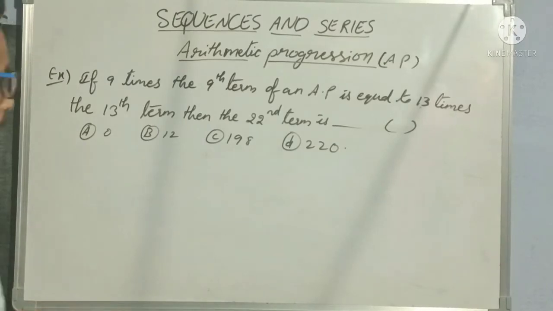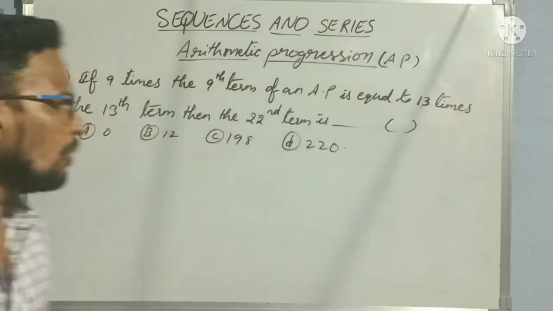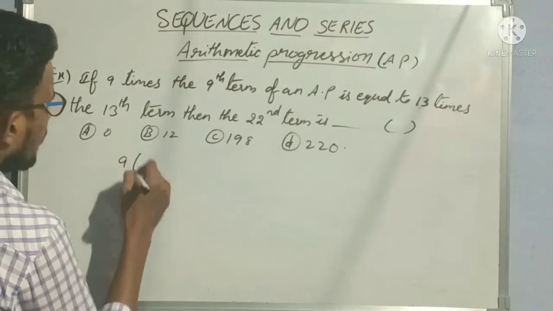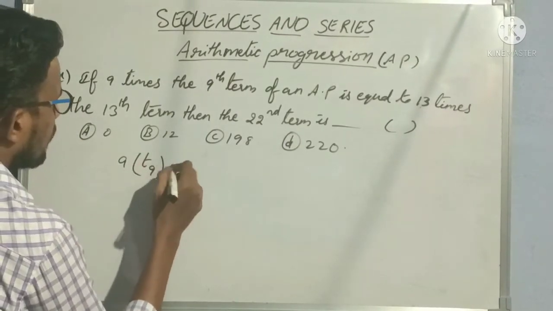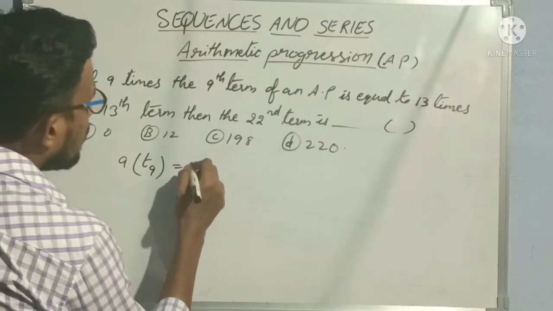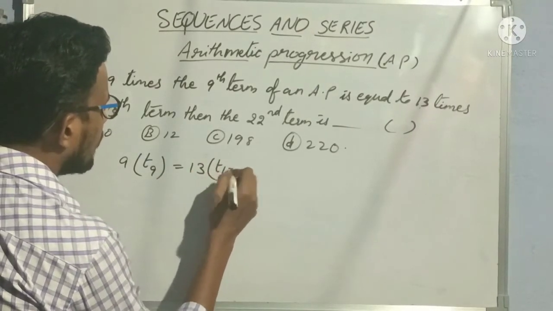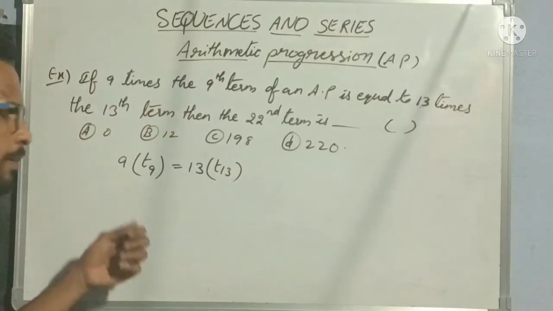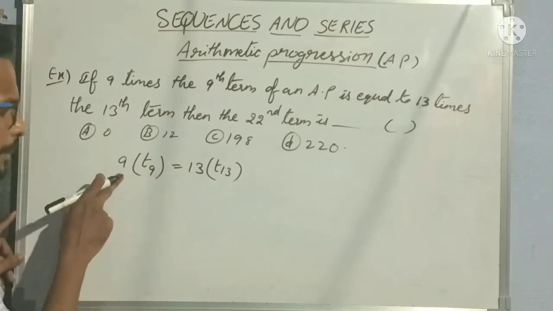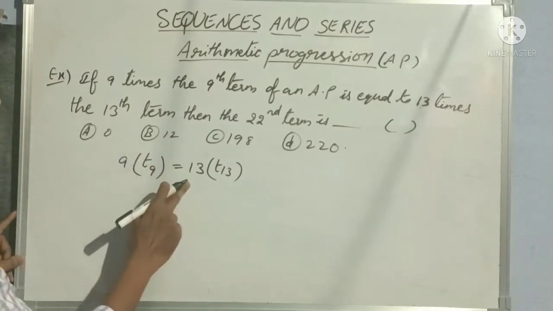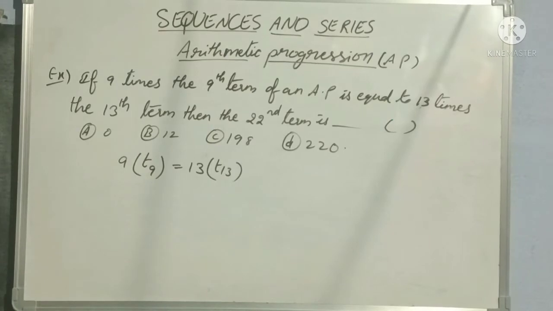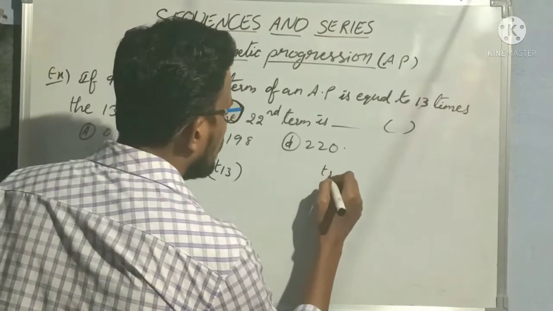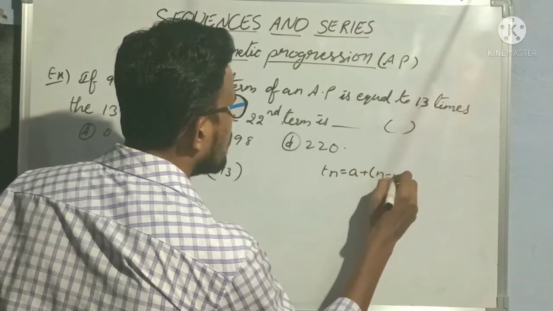Okay, so let us solve this problem now. 9 times the ninth term of an AP. So first, 9 into T9 is equal to 13 times the 13th term, meaning 13 into T13, right? I hope everybody understood: 9 times means term 9 should be multiplied by 9, and that is equal to term 13 multiplied by 13. So what is the general formula? We have Tn is equal to A plus n minus 1 into d, right?